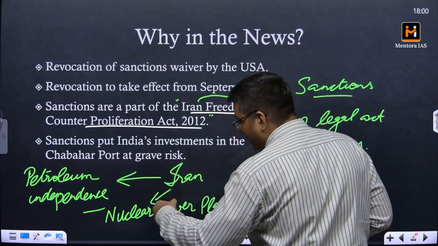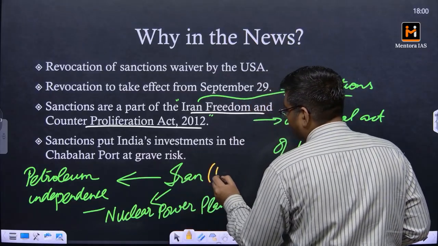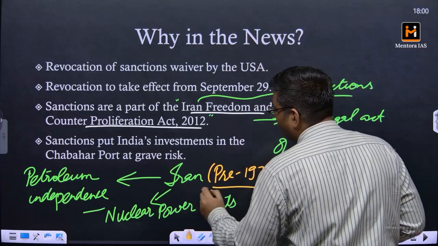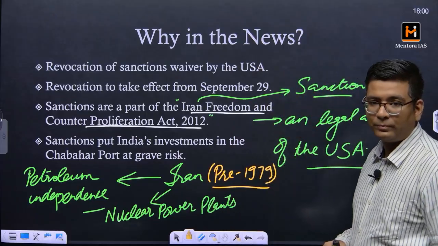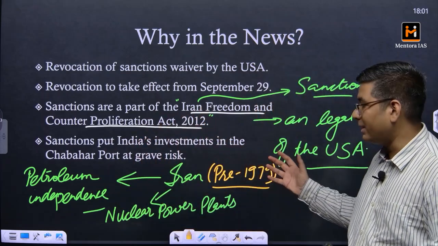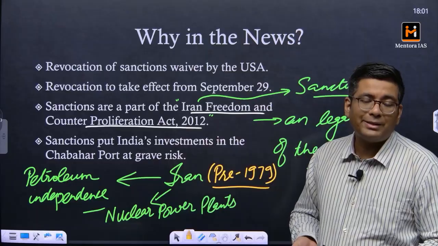So what you are seeing here is a phase called pre-1979. In pre-1979 times, Iran was a friend of the United States of America. After the 1979 Iranian revolution, the Shah of Iran was overthrown and a new regime was established.